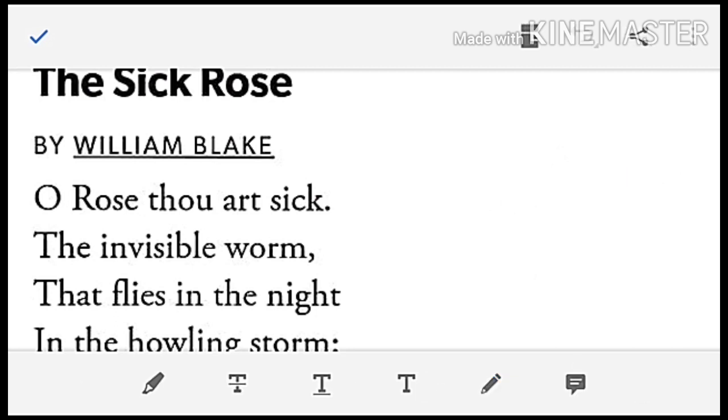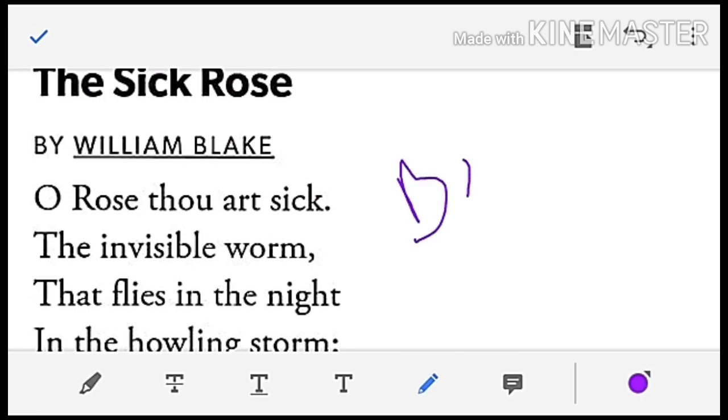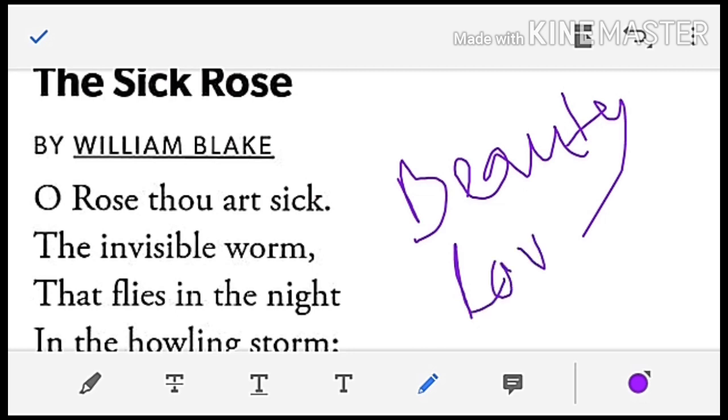Before we know the meaning of the whole poem, we have to define the rose. Rose has been used here in the meaning of beauty. In some ways, rose even has been used in the meaning of love. Because of why? We'll know it later. But here we will define this as the meaning of beauty. O rose, thou art sick.